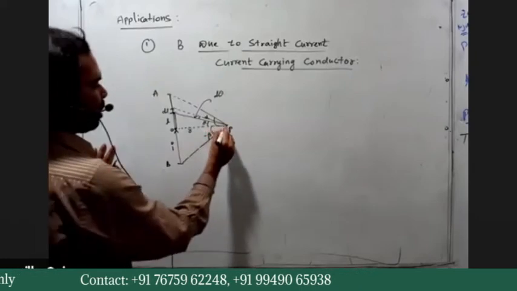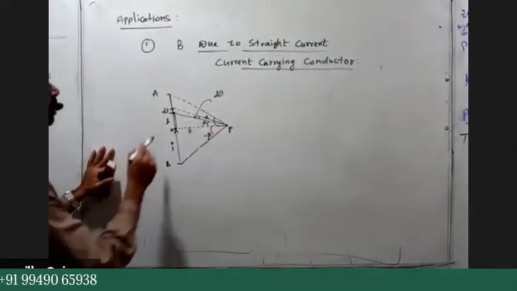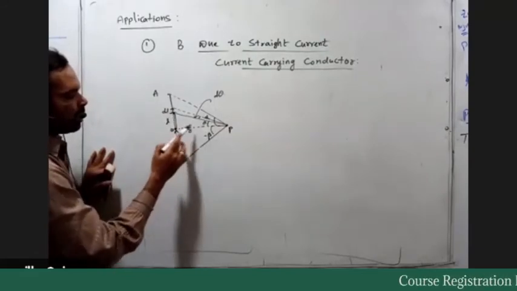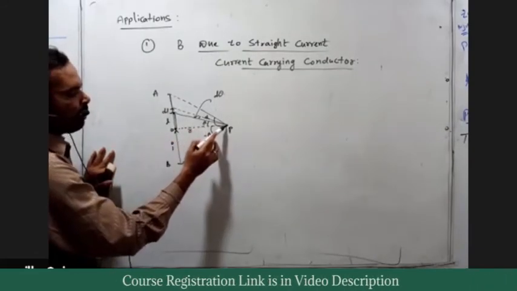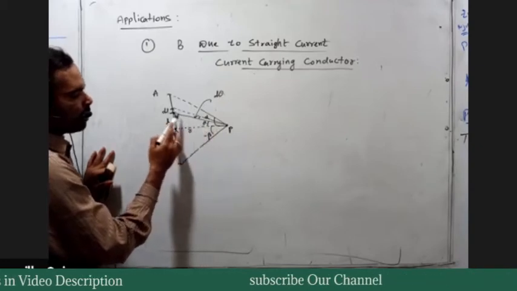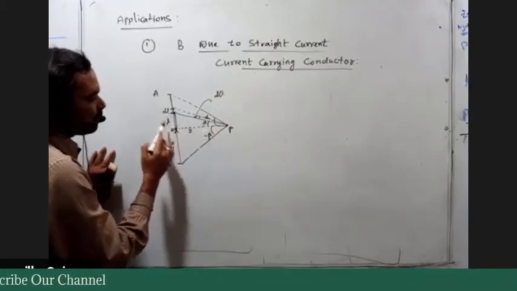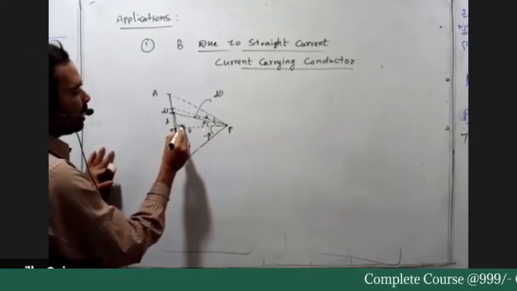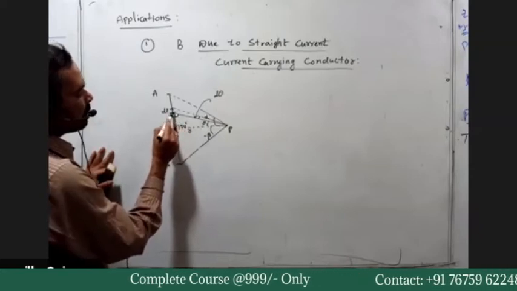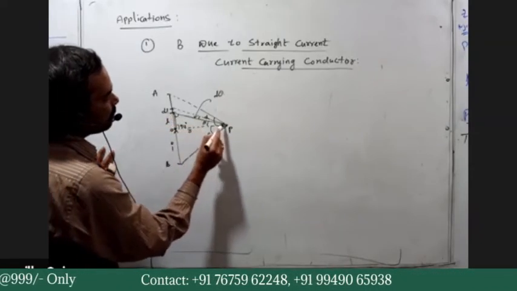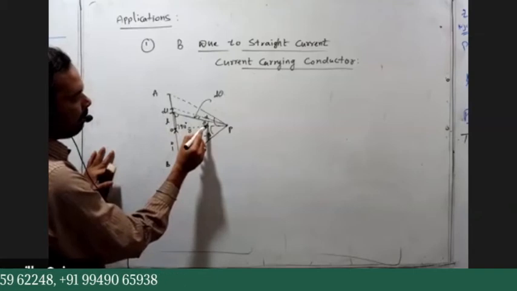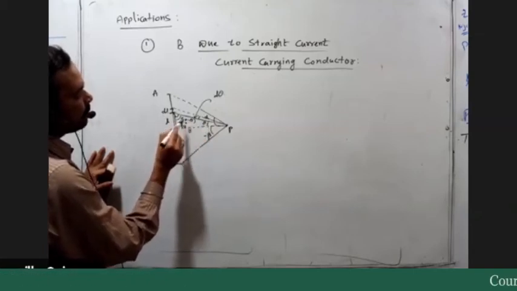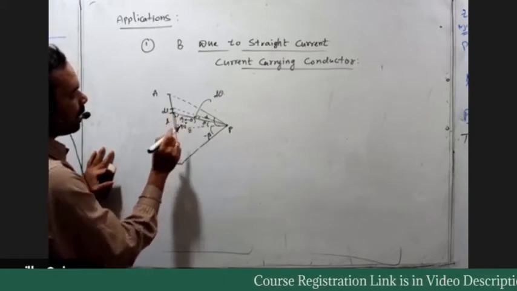So now this small element of the conductor is at an angle theta to the point P. This angle is theta, this is 90 degrees. Then what is this angle? For this element, this is theta, this is 90, so this angle is 90 minus theta.